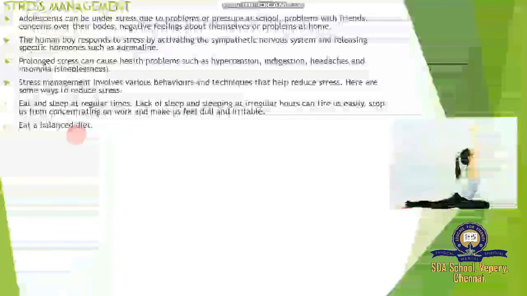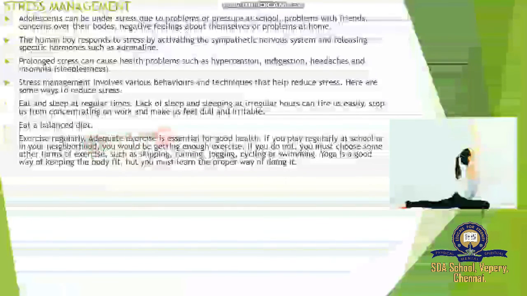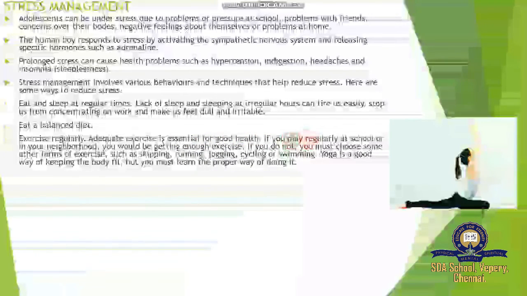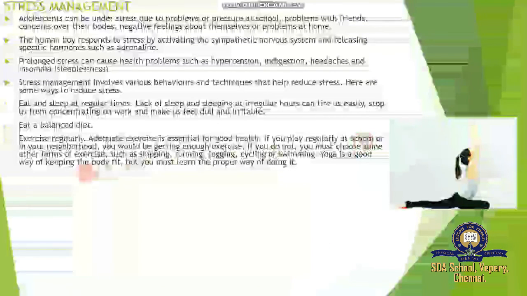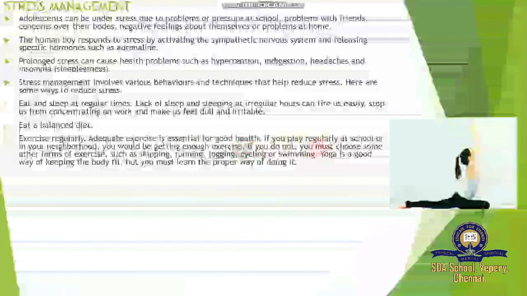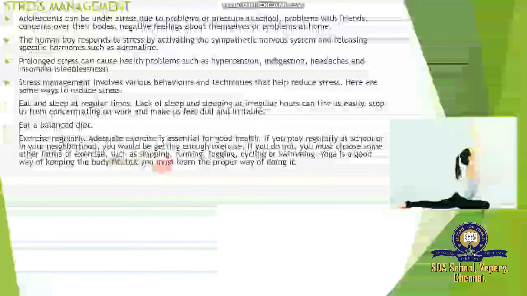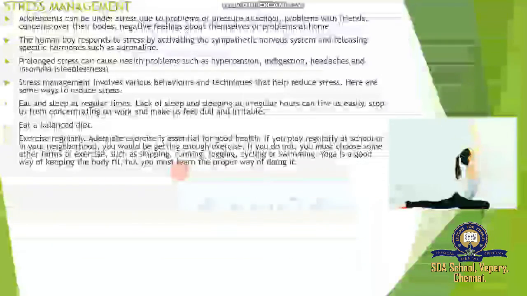Eat a balanced diet. We can also use some yoga. Exercise regularly. Adequate exercise is essential for good health. If you play regularly at school or in your neighborhood, you would be getting enough exercise. If you do not, you must choose some other form of exercise such as skipping, running, jogging, cycling or swimming. Yoga is a good way of keeping the body fit, but you must learn the proper way of doing it.